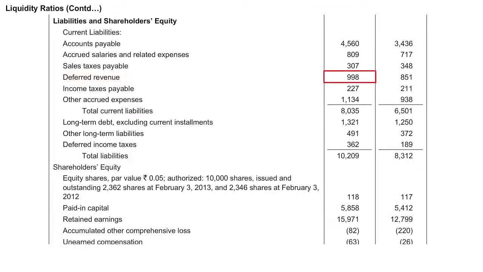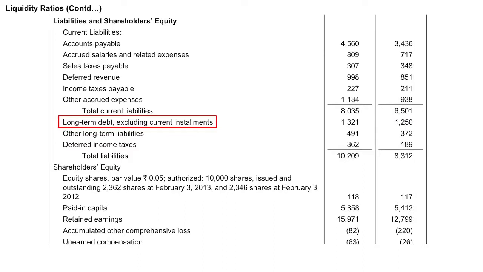Deferred revenue 998 and 851 for the years 2012 and 2013. Income tax payable 227 and 211 for the years 2012 and 2013. Other accrued expenses 1,134 and 938 for the years 12 and 13 respectively. The total of current liabilities thereby amount to 8,035 for the year 2012 and 6,501 for the year 2013.